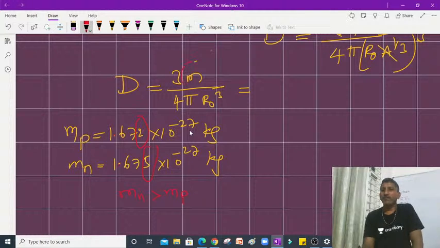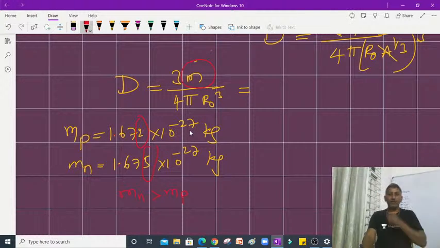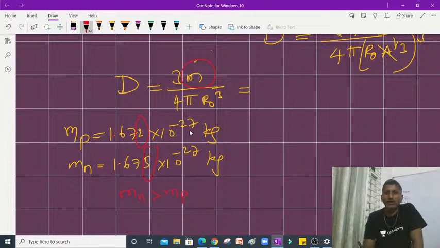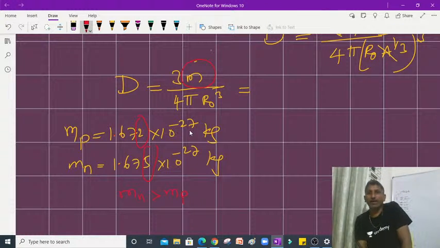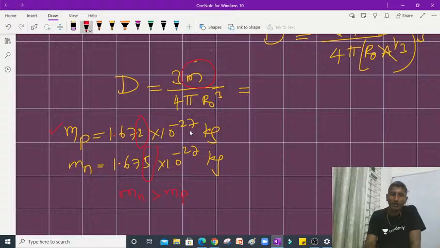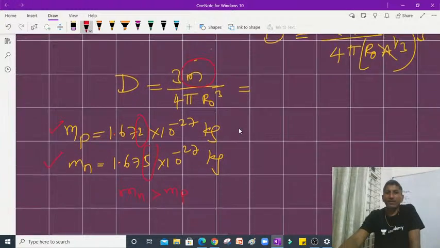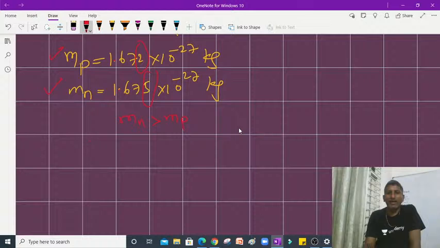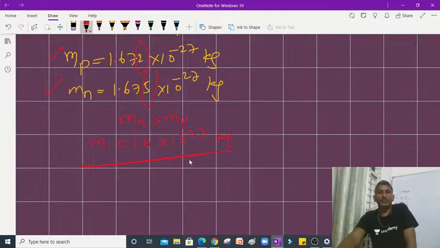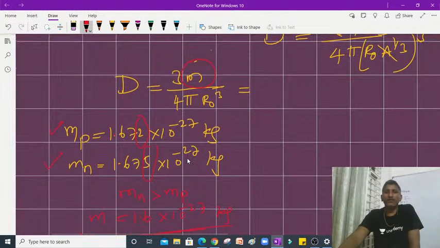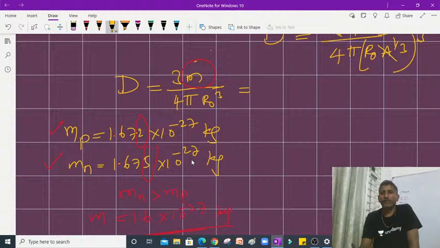So by the time you are writing this mass for the nucleon, you may wonder whether we should take the mass of a proton or a neutron. Usually in problems they will give the mass of each nucleon as 1.6 into 10 power minus 27 kg in order to avoid this little confusion. So you can substitute that value and you can show your final result.